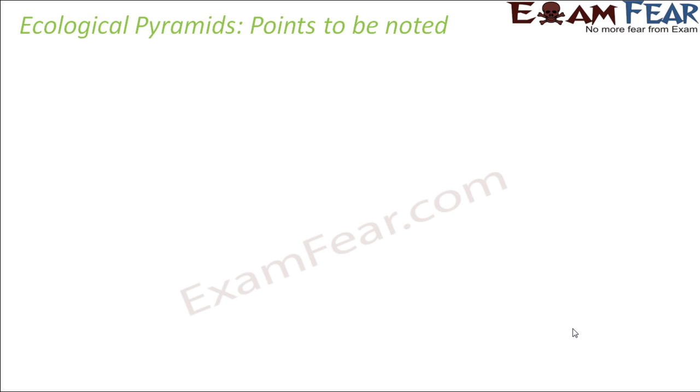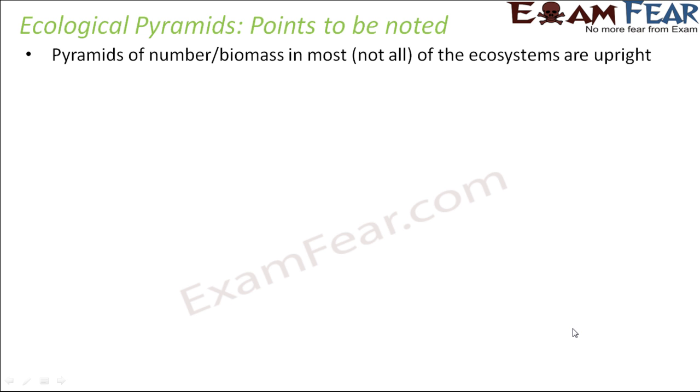Now some important points to be noted with regards to ecological pyramids. Some of the important points or exceptions here are as follows. The first one is that pyramid of number or biomass in most of the ecosystems are upright. Please note that it says in most of the ecosystems and not all.